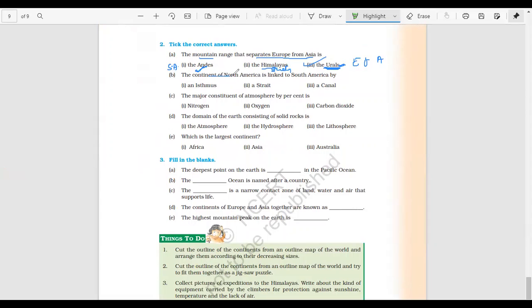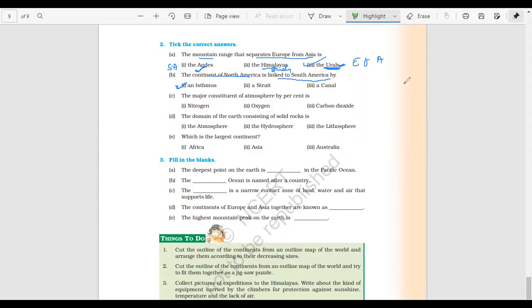Second question: the continent of North America is linked to South America by an isthmus. We know North America is connected to South America by the isthmus of Panama, which is basically a narrow piece of land that joins these two bigger continents.